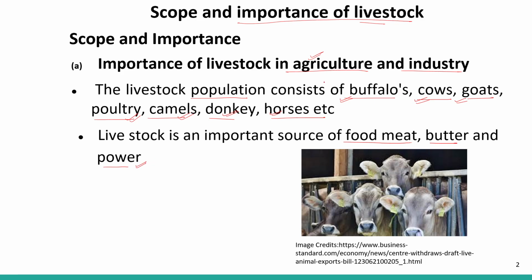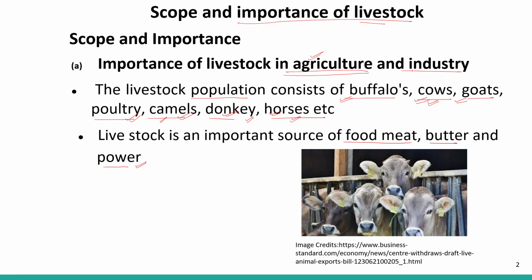So the two things that come to our mind here: it is important for agriculture. Which animal is important for our agriculture? Cows are very important, right? And some horses as well as donkeys also. In some states like Rajasthan, camels are also used for agriculture.